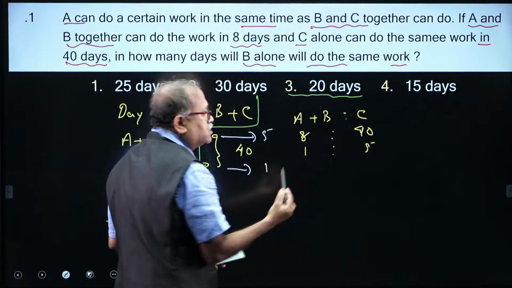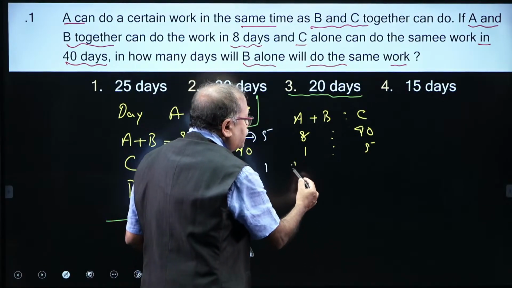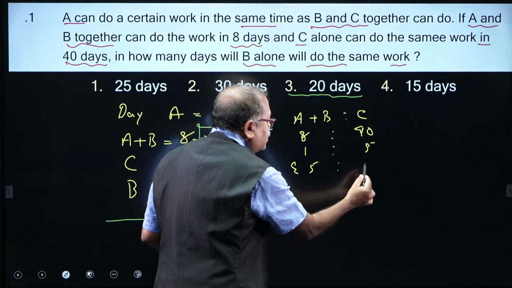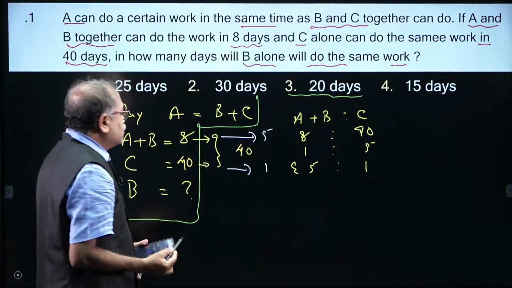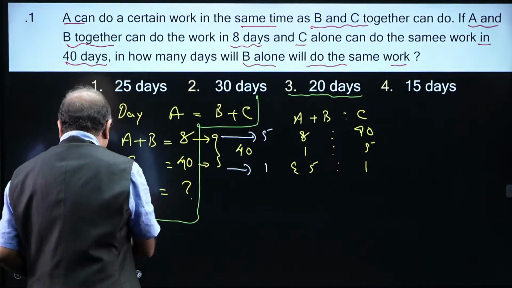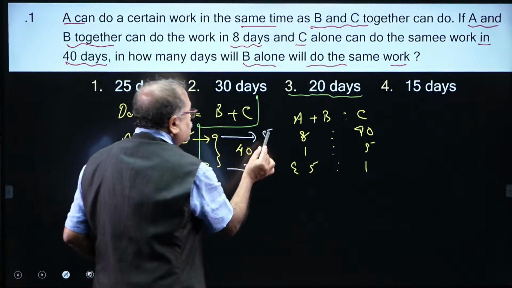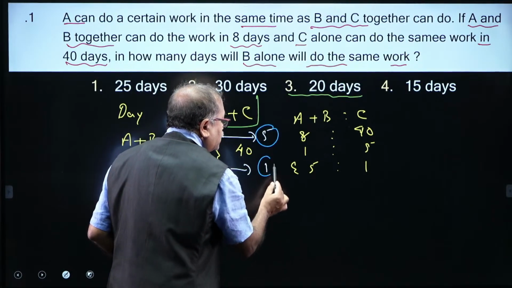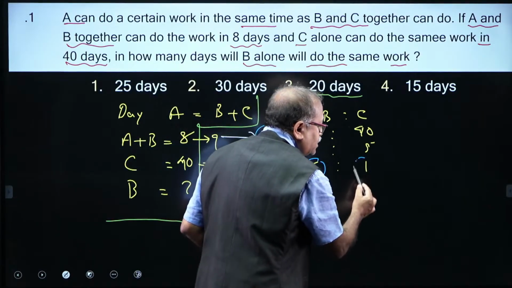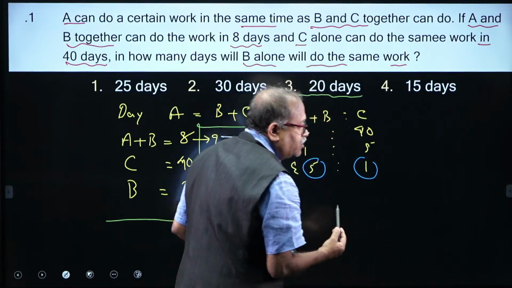So the efficiency ratio is 5 is to 1. That is what we already got over here. In any way you can find it out.